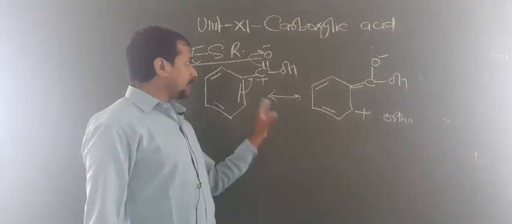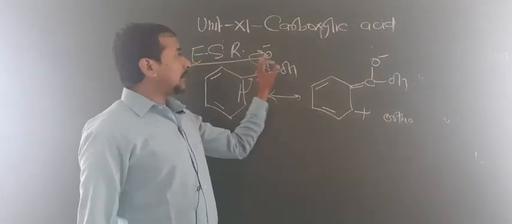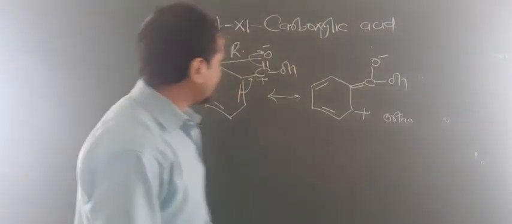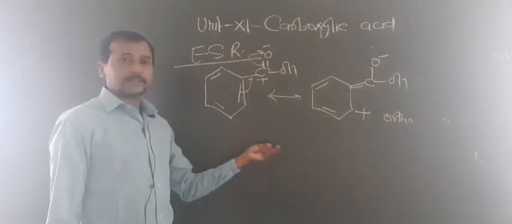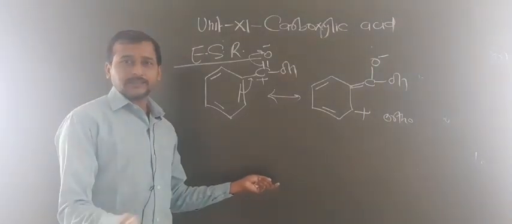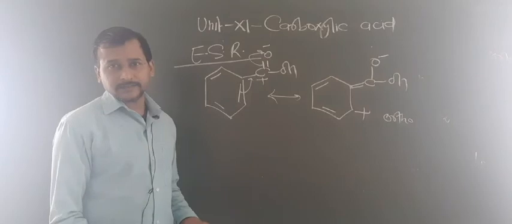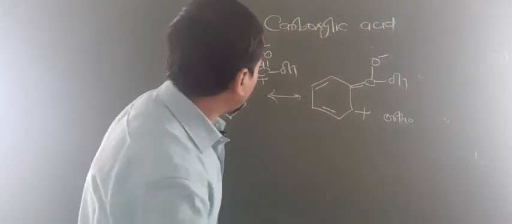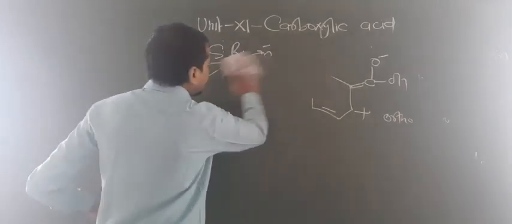Okay, only this chapter has meta directing groups. Are you getting this point? So by this we can also learn that aldehyde ketones and acid are meta directors, and the rest, that means haloarenes, phenol and anilines, are basically ortho para directors. So whatever reaction takes place here, takes place at the meta position.